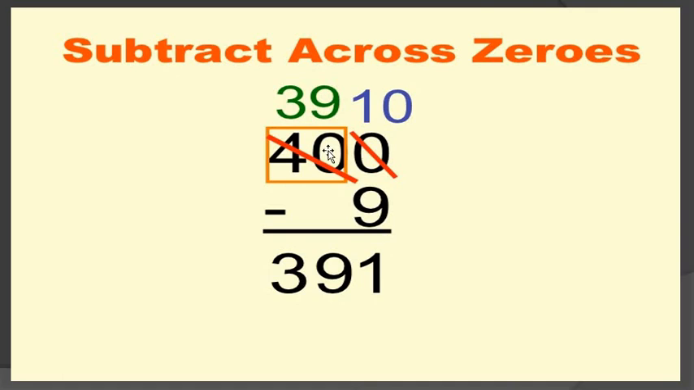Then cut the 0 and put the 9, 9 minus 0, so 9. And then for the next digit I cut 4 and put the small digit 3. 3 minus 0, so 3. What is the answer, all students? 391. Okay, 391.